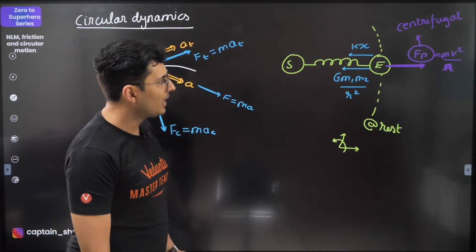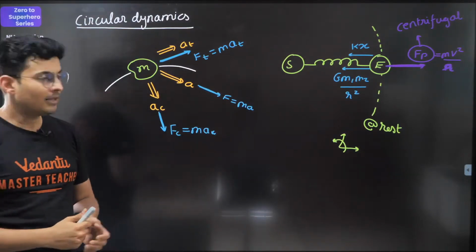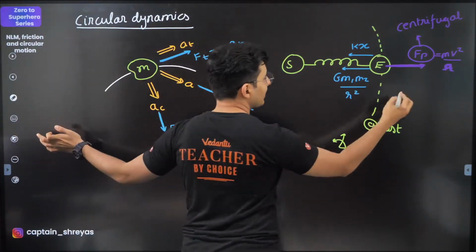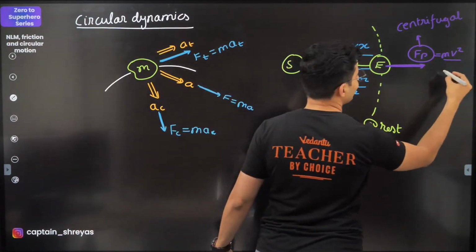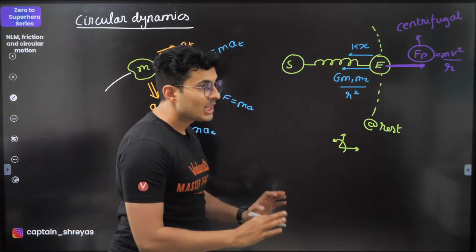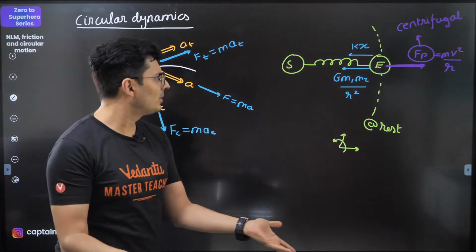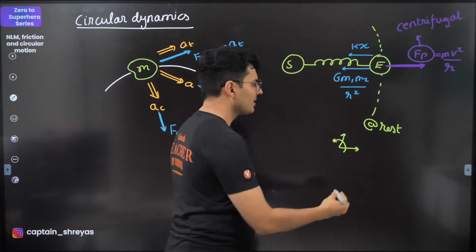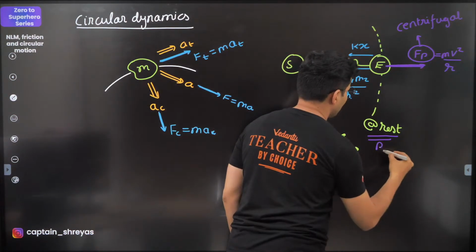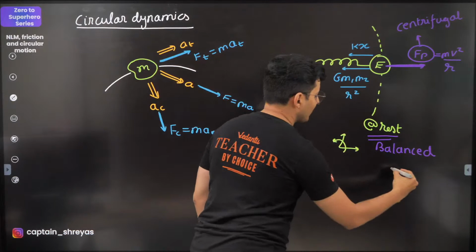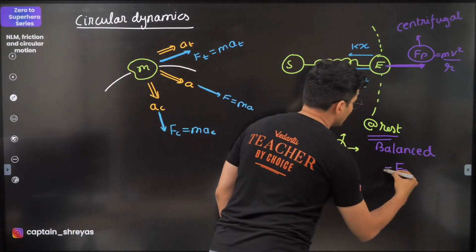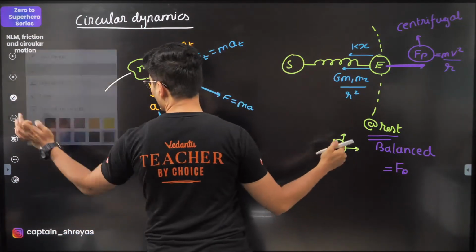mv square by r, or m omega square r. Is that r visible clearly? Let me just put it up right. Yeah, mv square by r. Now solve it like a normal Newton's problem. It is at rest, so it is balanced. And if it is balanced, then the pseudo force should be equal to